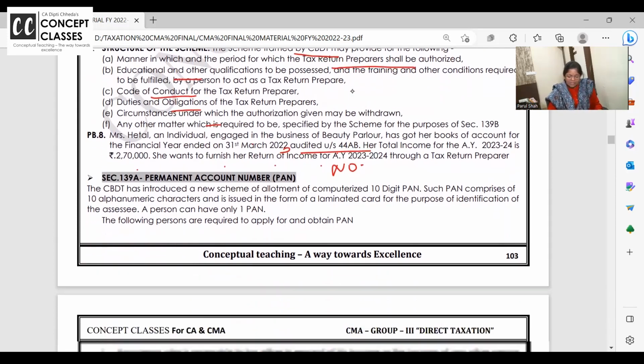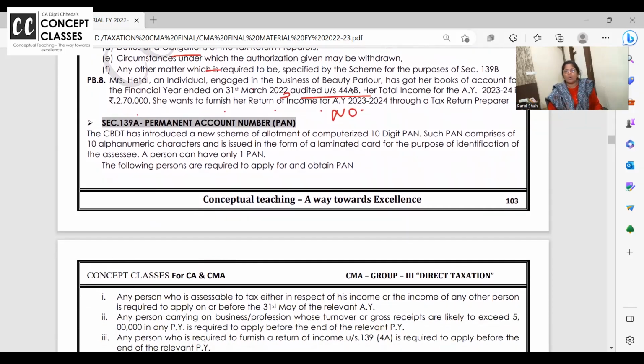Okay. Last part for today, that is permanent account number. It's your registration number with the department. Whenever you file a return, quote PAN. Whenever someone is deducting TDS, quote PAN. Whenever you are deducting TDS, TCS, quote PAN. So PAN card is like your identity with the income tax department. Like in India, what is our identity? Aadhaar, election card, है ना? तो वैसे PAN card is a 10-digit alphanumeric number, a unique number given to every SSE.